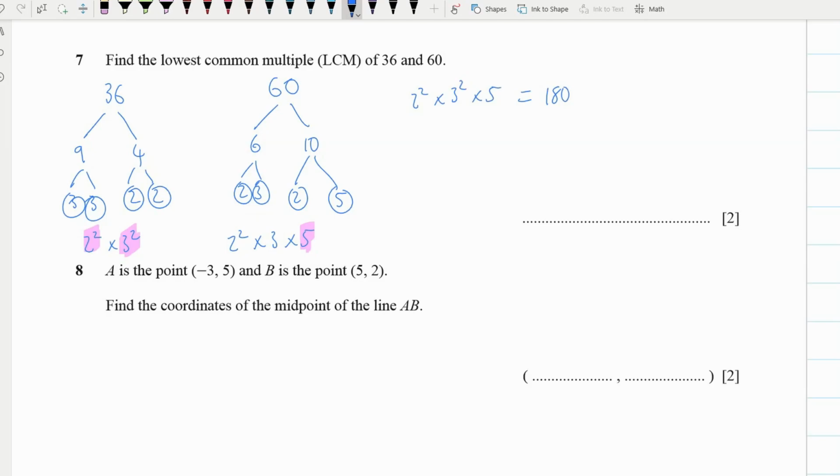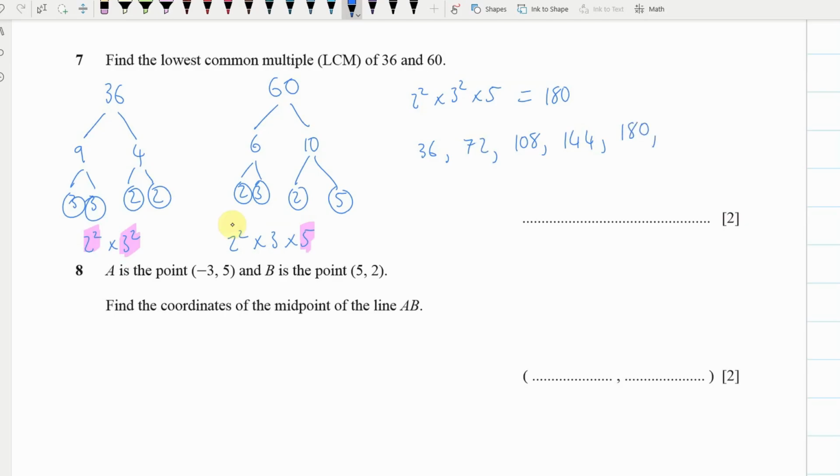Okay. Now, if you're not familiar with that, the other way of doing it is just going 36, 72. All right. What's next? We add another 36, so that's 108. And then you add another 36 to that, so 144, and then 180.